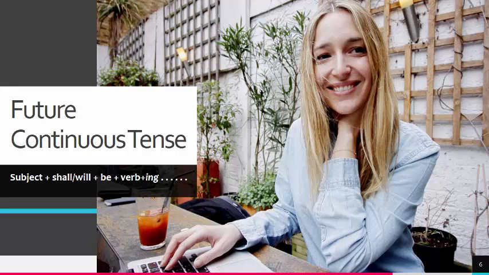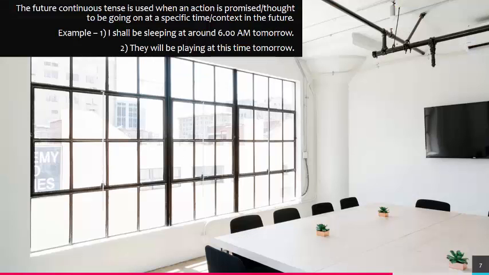Subject plus shall, will plus be, or the verb with an ing form to it. Okay? The future continuous tense is used when an action is promised, thought to be going on at a specific time, right?